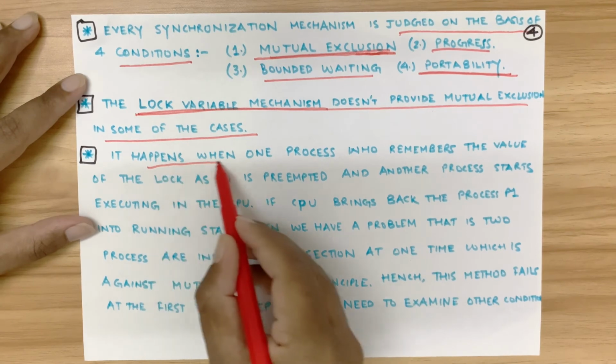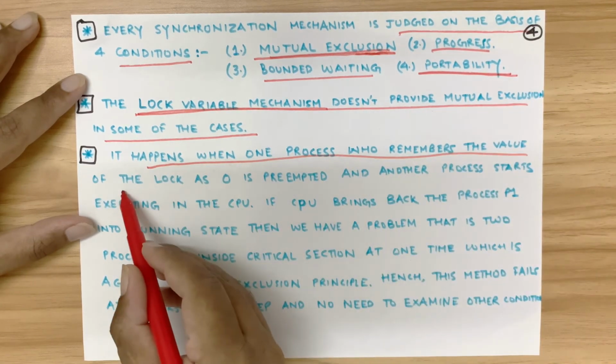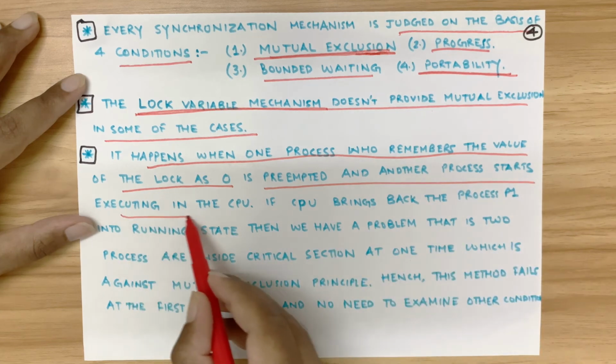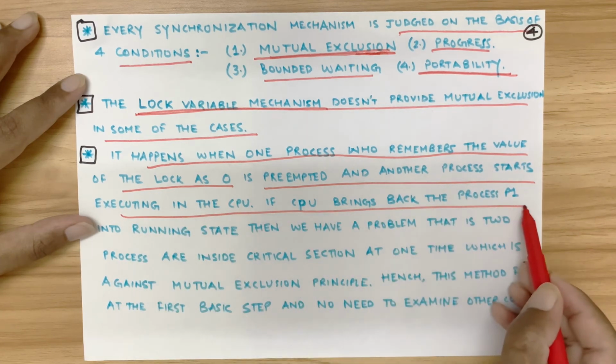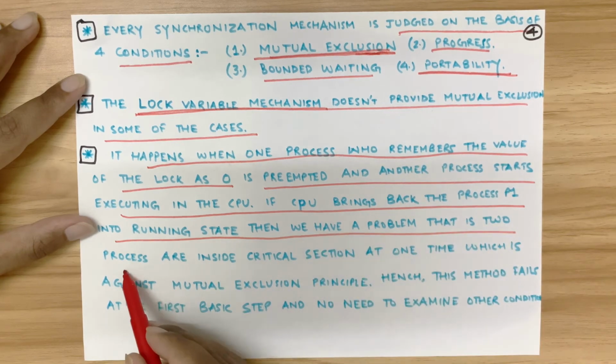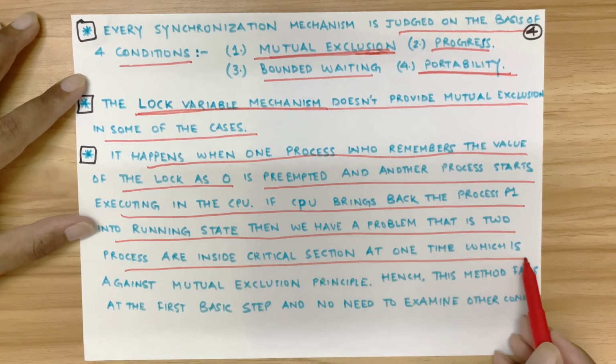It happens when one process that remembers the value of the lock as 0 is preempted and another process starts executing in the CPU. If CPU brings back the process P1 into the running state, then we have a problem, that is 2 processes are inside critical section at one time.